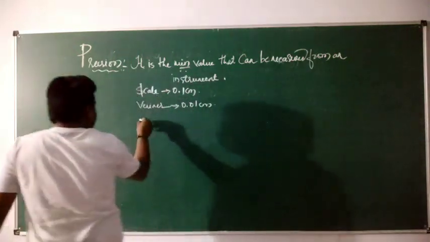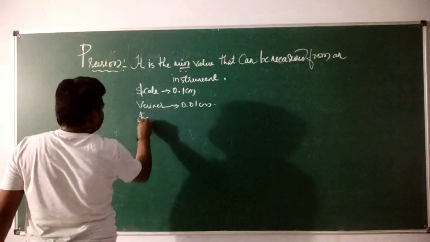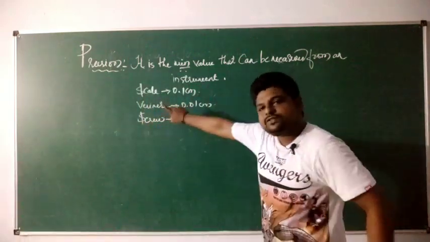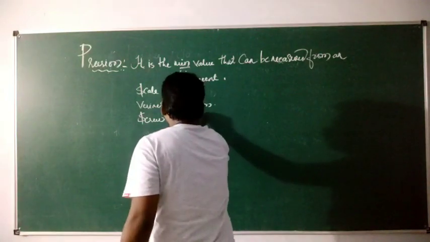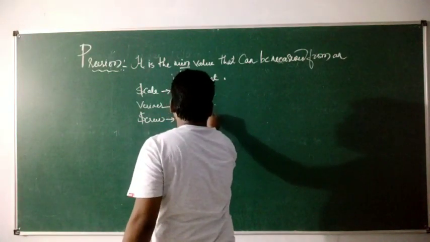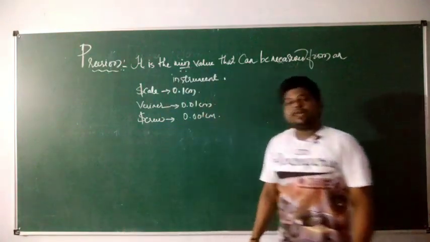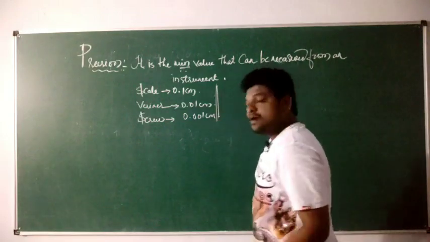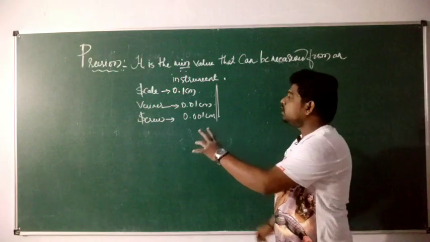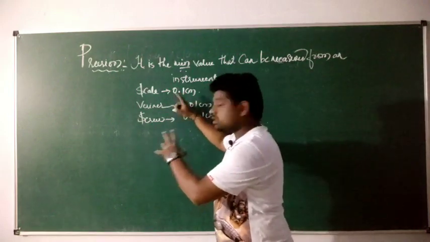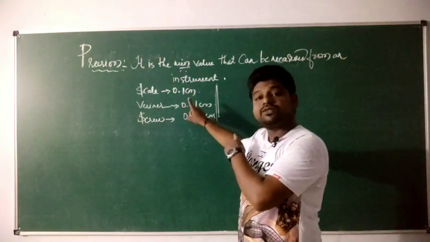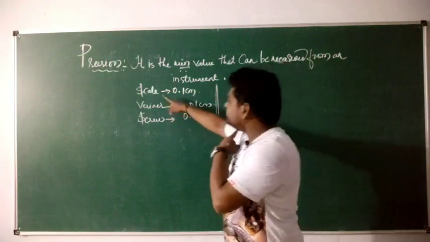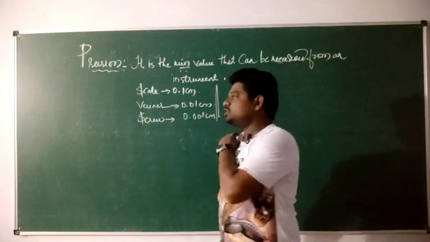Now if you go with the screw gauge, it's a wonderful instrument. So this screw gauge measures 0.001 centimeters. See, these are the values, the last values or the minimum values which can be measured from the different instruments.